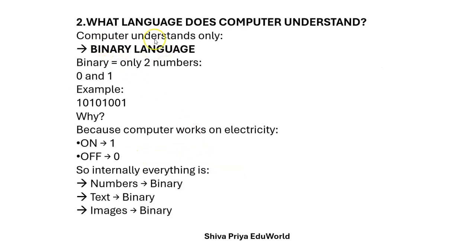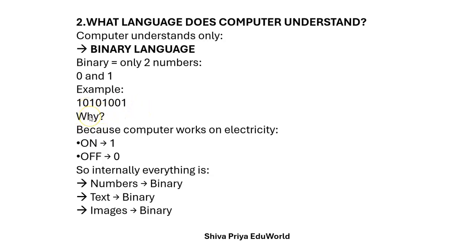And it will understand only binary language. Let us understand what language a computer understands. It will understand only binary language. Binary in the sense two numbers, that is 0 and 1. For example, 10101001. This is in the binary format. This is understandable by the computer and any machine.